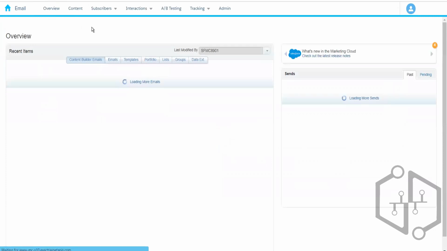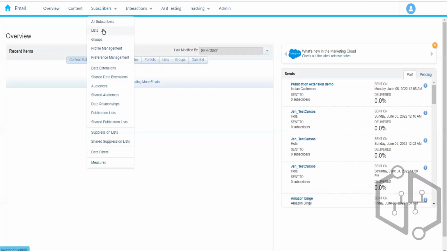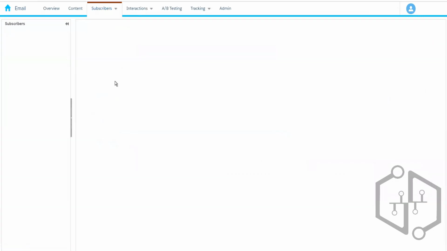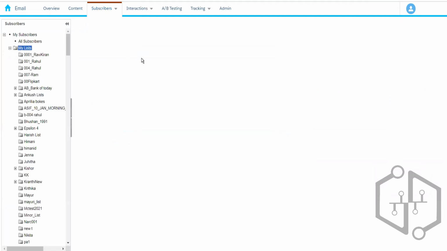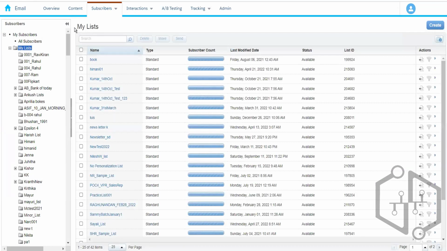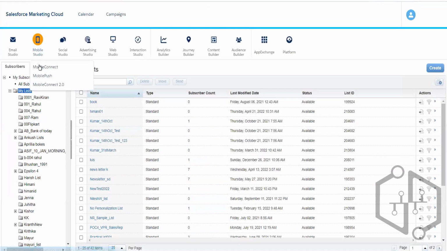Okay, so in Email Studio, the lists are called the email list, right? And we have mobile lists that are separate. So we do not use the email list to send the SMS. The lists that we can see over here generally have this email address field, and we store the email address value over here, and we can send the email.